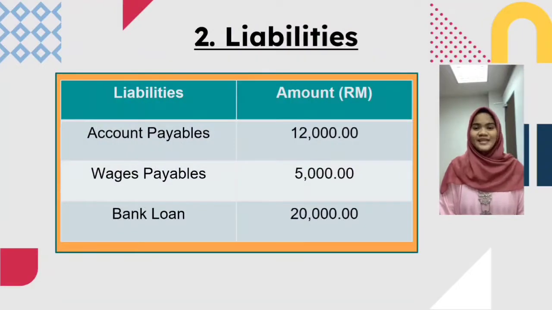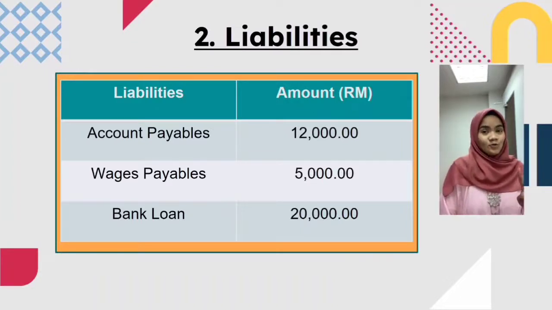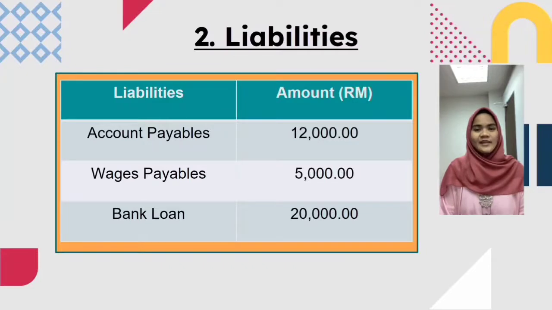We proceed to the liabilities. What are liabilities? Liabilities are the current obligation that a corporation plans to fulfill in the future at any time. There are 2 parts of liabilities. The first one is current liabilities and the second one is non-current liabilities.